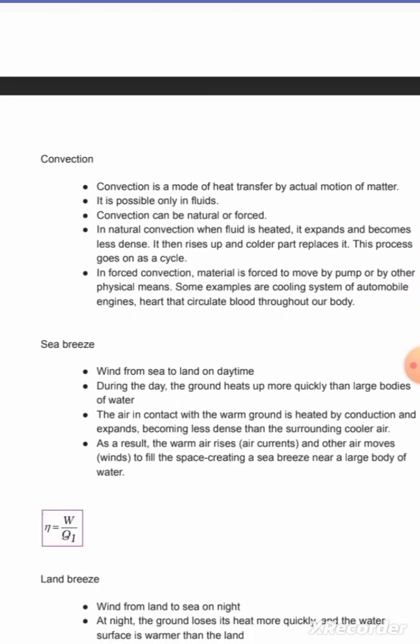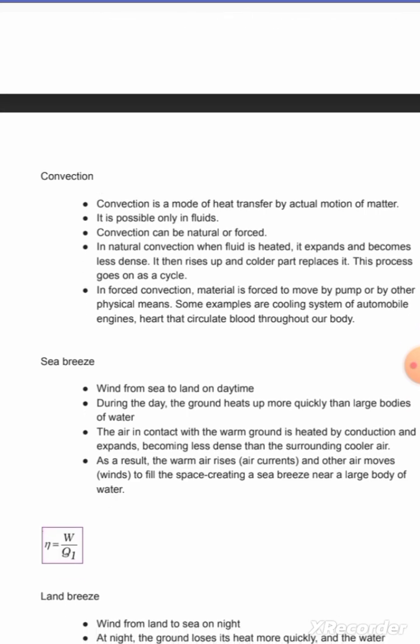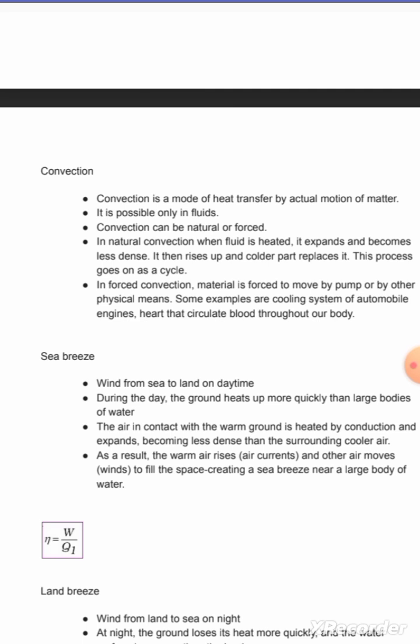Now convection. Convection is the mode of heat transfer by actual motion of matter. It is possible only in fluids. There is actual motion in convection. Convection can be natural or forced.